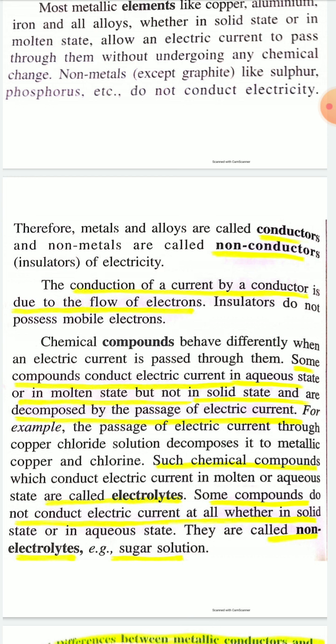These chemical compounds which do not conduct electric current are called non-electrolytes. Examples of non-electrolytes: sugar solution, glucose solution, carbohydrate solution, and any protein, fats. These are non-conductors of electricity, that is, they do not conduct electric current.